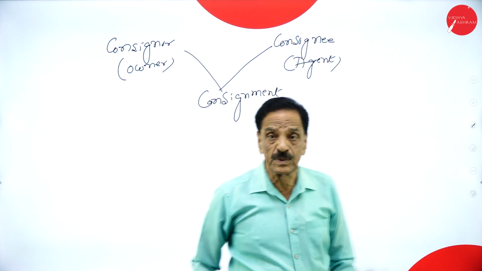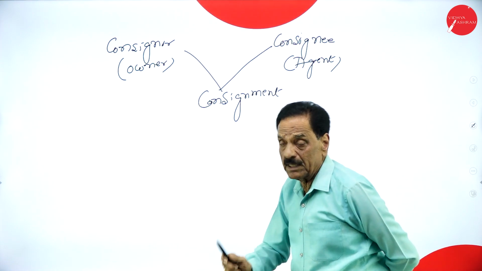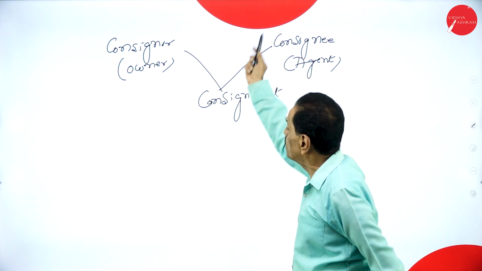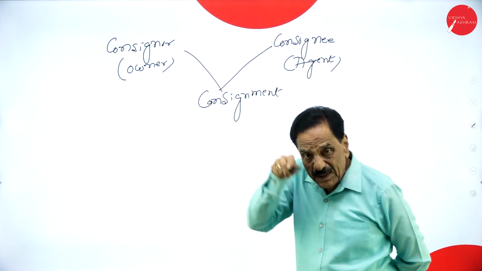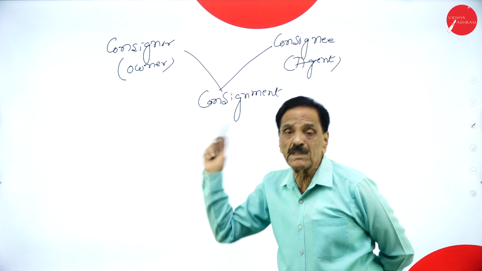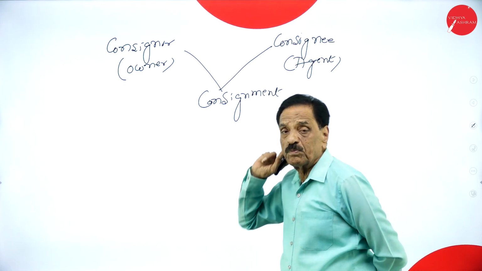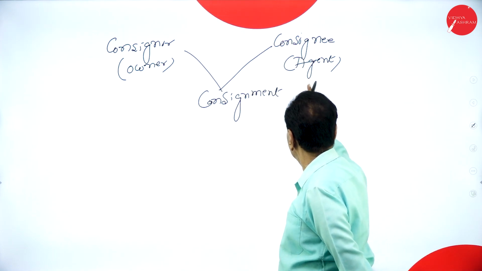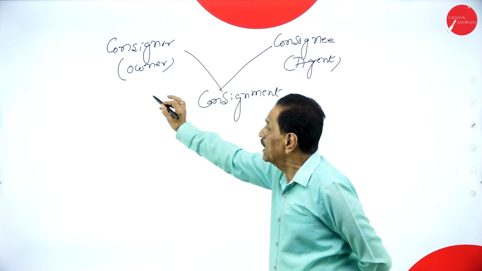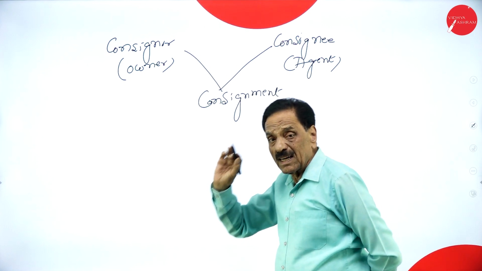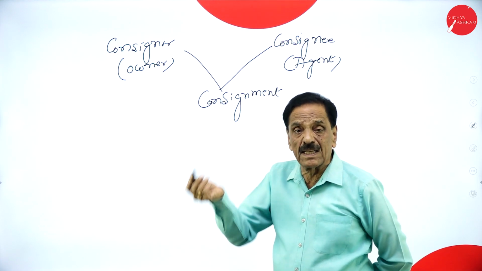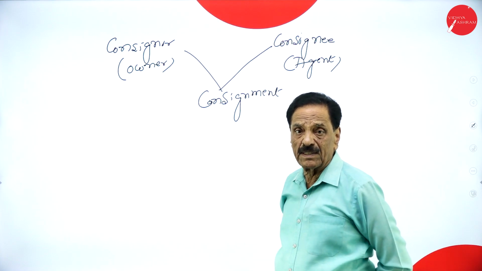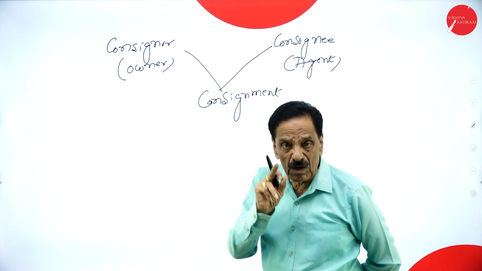So what is consignment? It is an agreement between the consignor and the consignee. Consignee will sell the goods on behalf of the consignor at the risk of the consignor for a compensation called commission. Who are the two parties? One is the consignor, the owner. Another is the consignee, the agent. Consignor will send the goods to the consignee. Consignee will sell the goods at a higher price than the cost price on behalf of the consignor at the risk of the consignor for a compensation called commission.